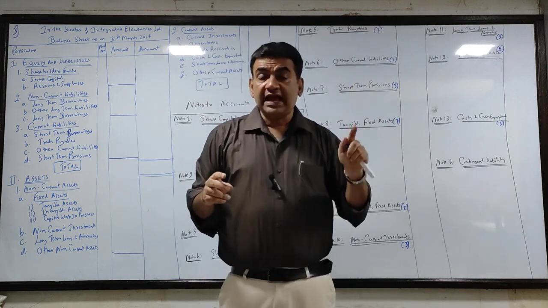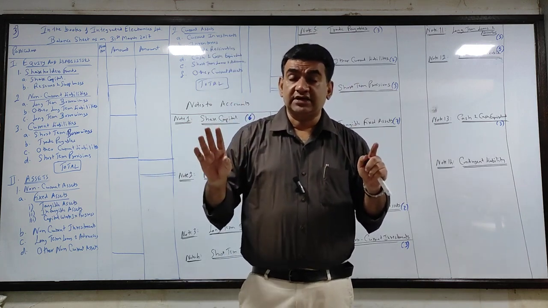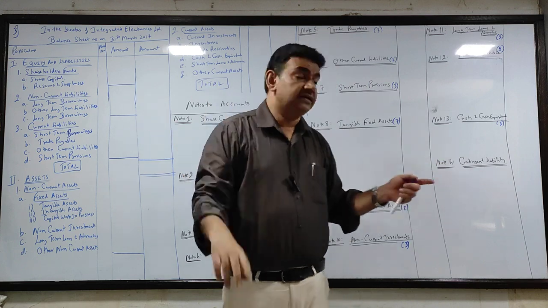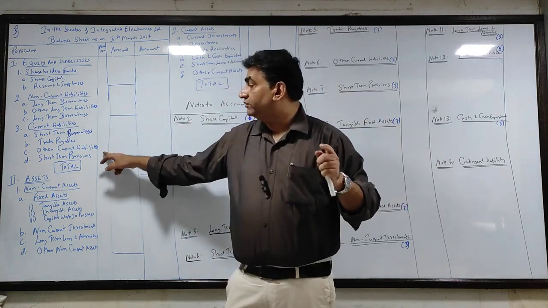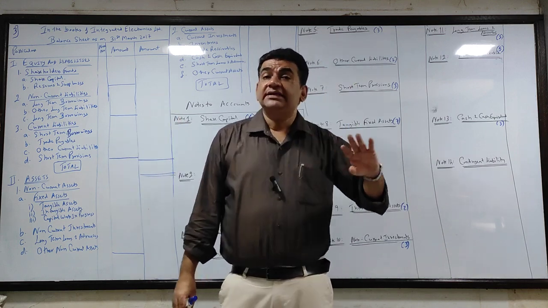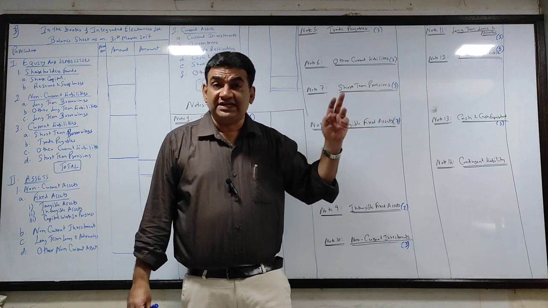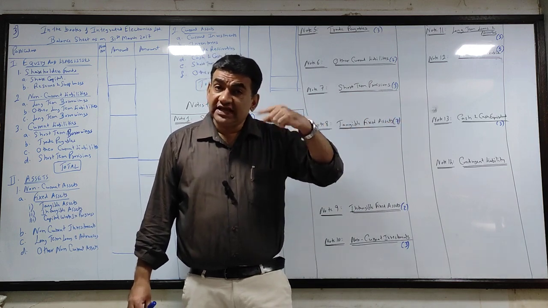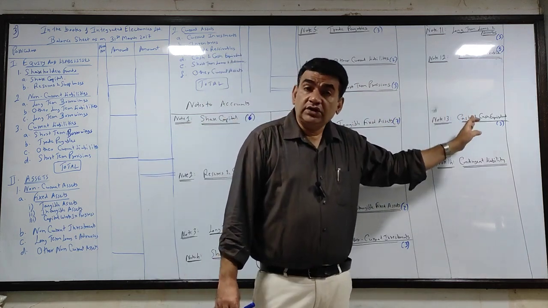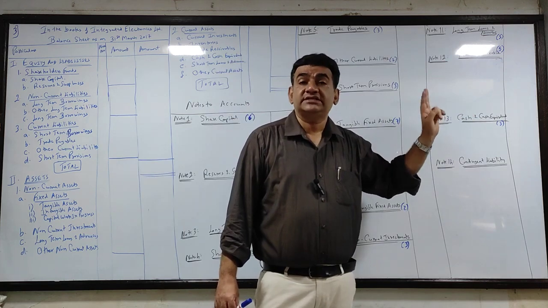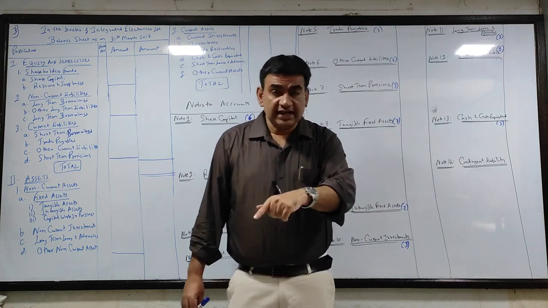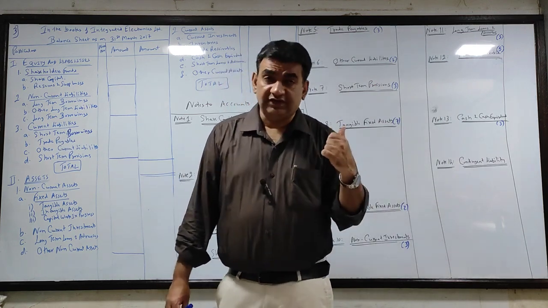Okay. Other current liabilities, there is only one item, interest accrued and due. 1 line for the item, 1 line for the amount, 2 to 3 lines. Then you have short-term provisions. What we have to do? We have to write provision for tax, and from that we have to deduct advance tax. I'll repeat. If advance tax was more, this would not have come. There would be a note for short-term loans and advances, where we would have written advance tax and then deducted provision. When I come back to this posting, I'll come to that again.